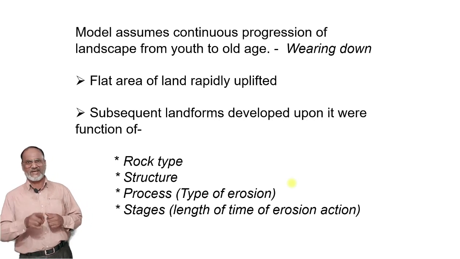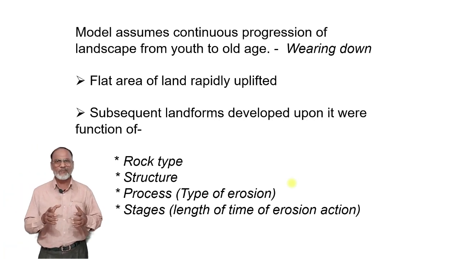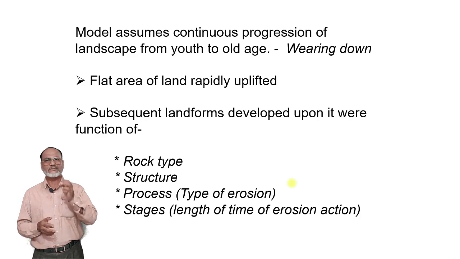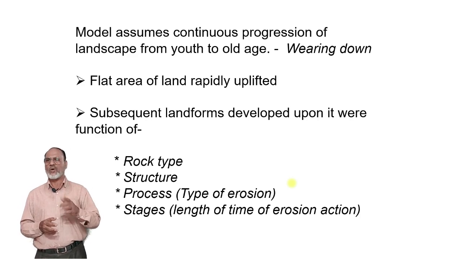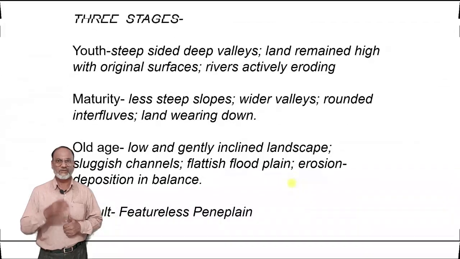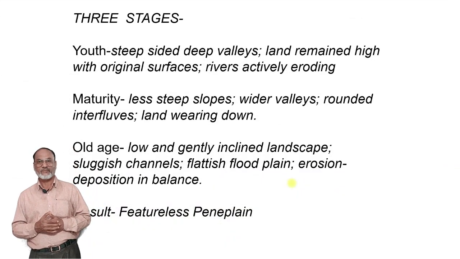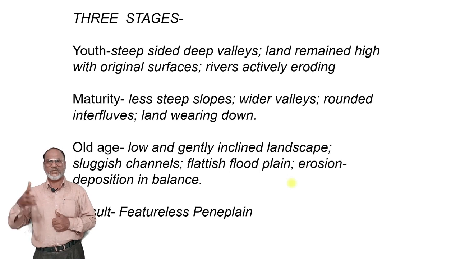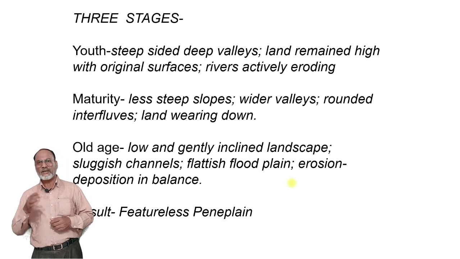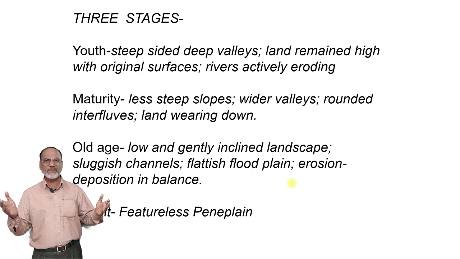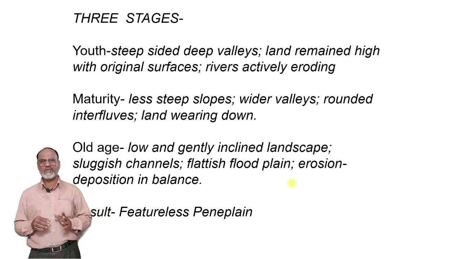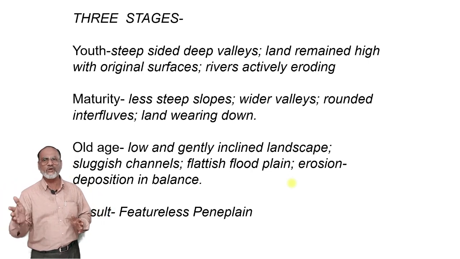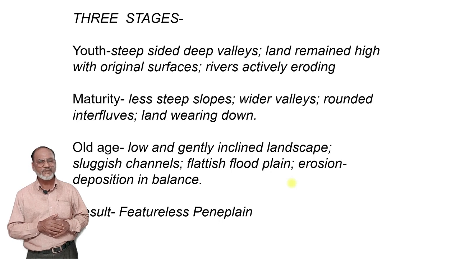Now, in the next slide, we will see the three stages of erosional development. The first one is the youth stage, where the gradient is very steep, deep valleys are formed, land remains high with regional surfaces, and rivers are actively eroding in that particular terrain.